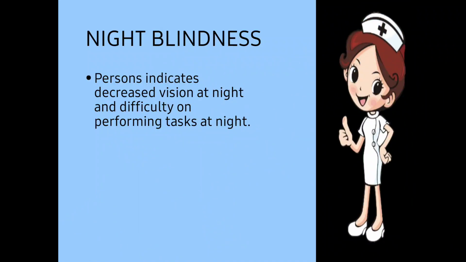Next one, night blindness. The person indicates decreased vision at night and difficulty performing tasks at night. In case of night blindness, the person always says that I am not able to perform my tasks at night time, because the patient is dealing with night blindness. This is caused by a deficiency of vitamin A.